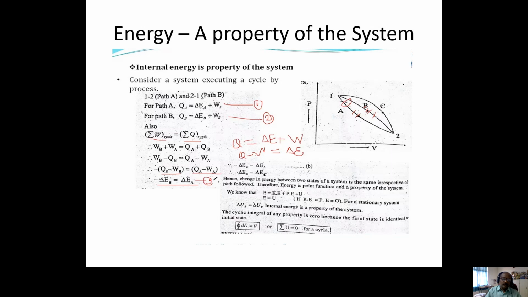Or integral of delta E equal to 0. That means EA minus EB equal to 0. Integral of delta E equal to 0. So if any cyclic integral equals 0, then it is a property. For any quantity, if the cyclic integral of that particular quantity is 0, then it is called a property. Okay, like this, we concluded that energy is a property of the system.